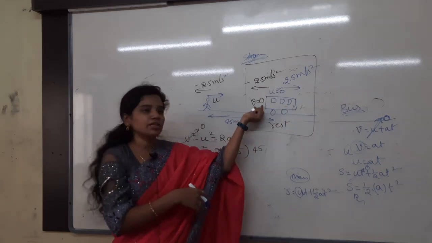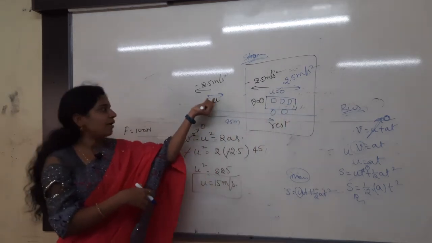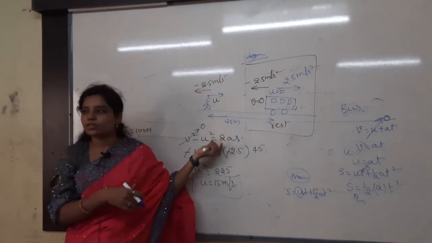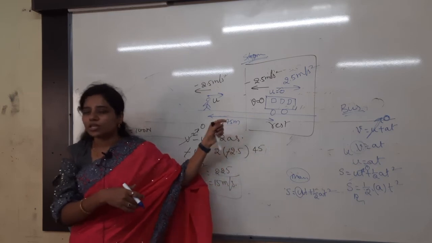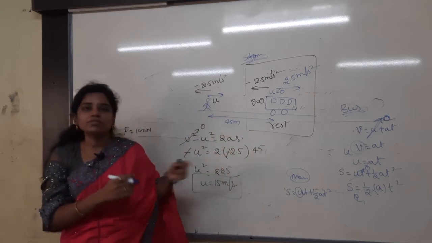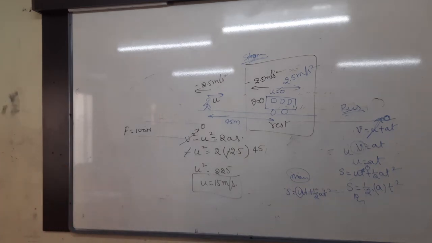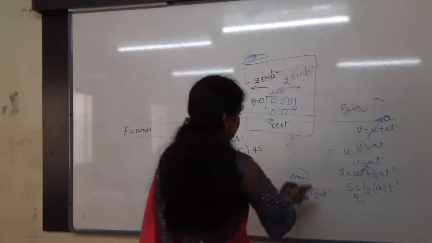So what is my final velocity? V equals 0. I have to find out the initial velocity. I have the retardation, I have the distance, so V square minus U square equals 2AS. Then the velocity is equal to how much? 15 meter per second. Copy that. Important model.